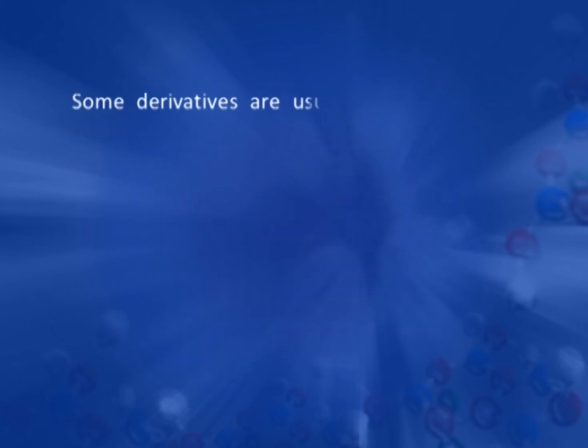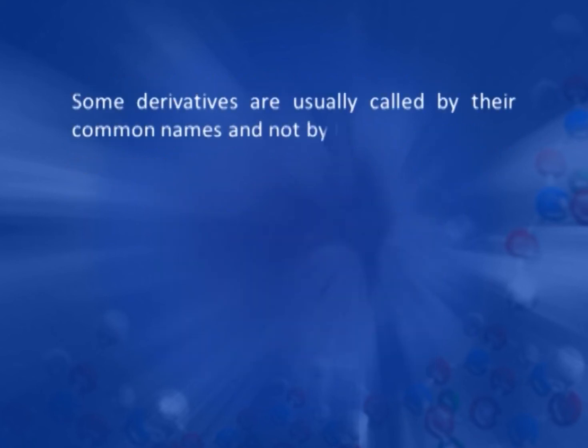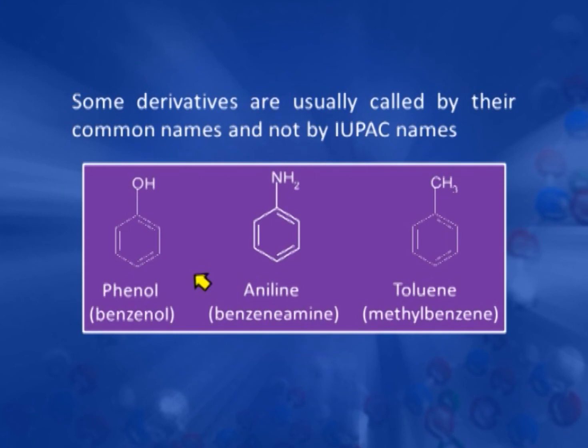Now, the second type of nomenclature: in these derivatives, mostly they are named according to their common names and not by IUPAC names. For example, if the benzene ring is attached to an OH group, then this is known as phenol, while its IUPAC name is benzenol. With methyl group, methylbenzene, but this is known as toluene. With amino group, instead of benzenamine, this is known as aniline.